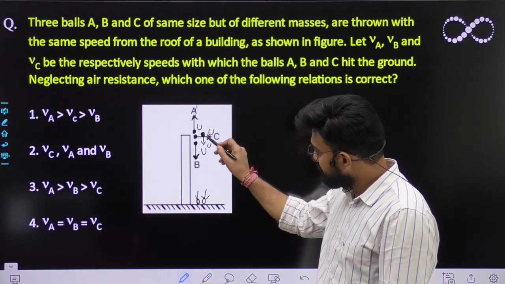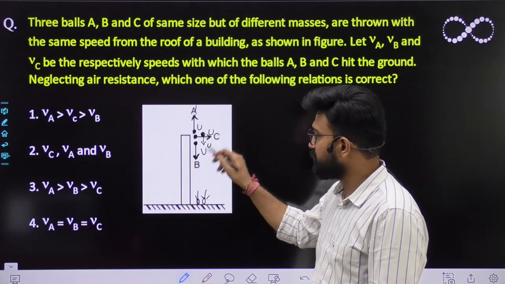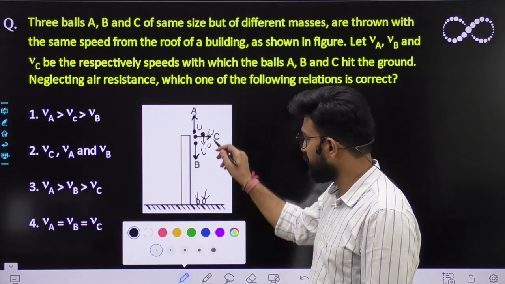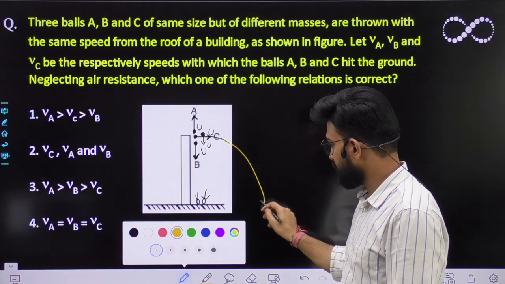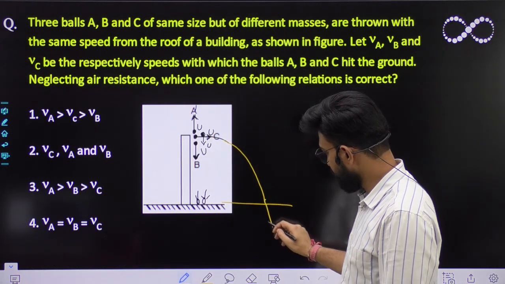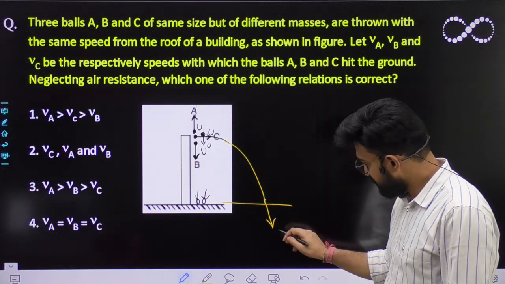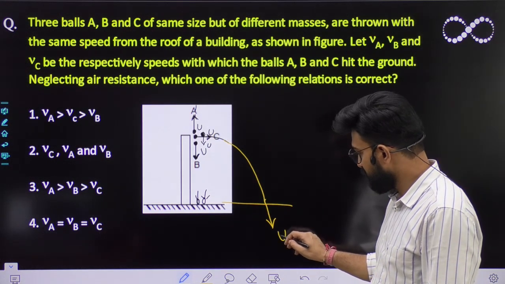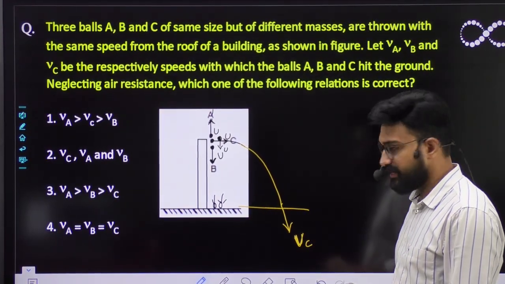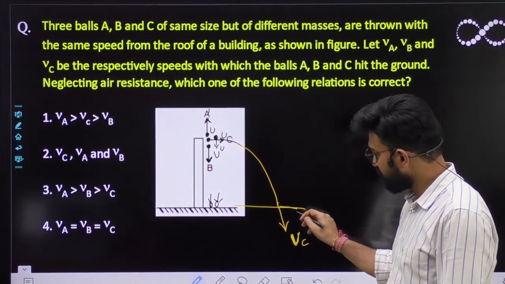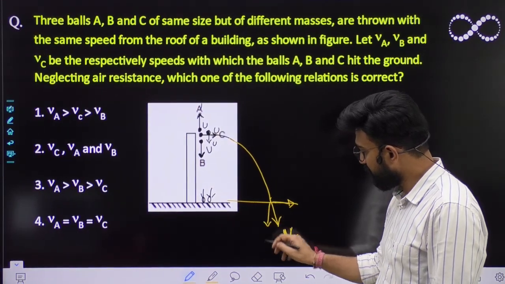Again, C you can easily find, because this motion would be projectile just like this, and it will come like this and fall like this. This speed, which is vc, is given to you, right? It has two components, horizontal and vertical component.